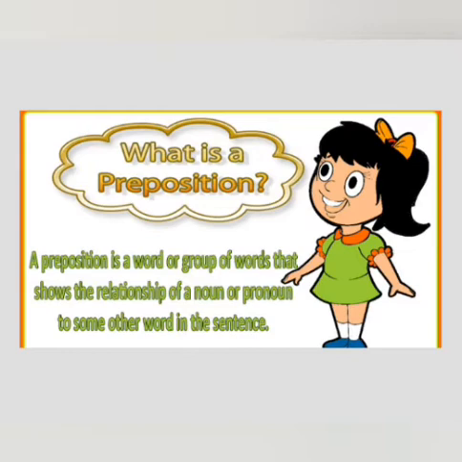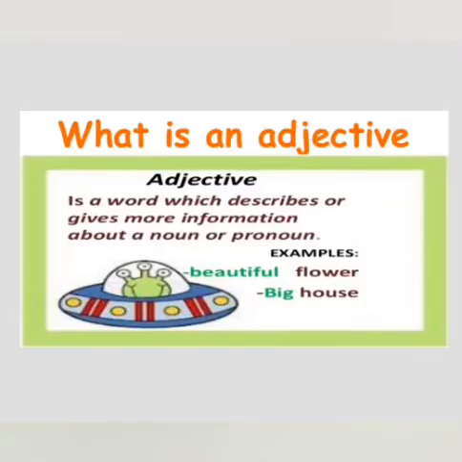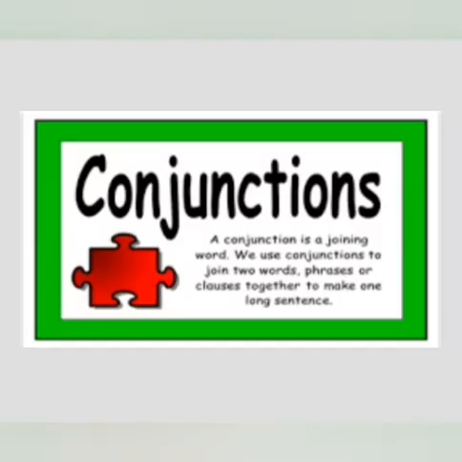Okay. Then an adjective. An adjective describes a noun or a pronoun. Next, a conjunction. A conjunction joins words or groups of words. Example, and, but, or, because.